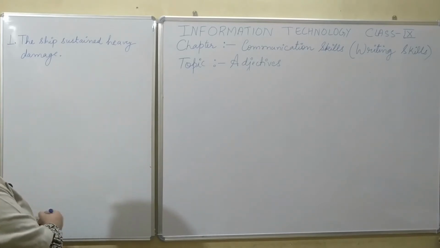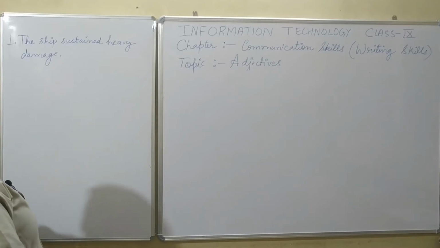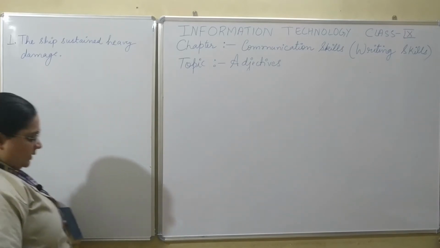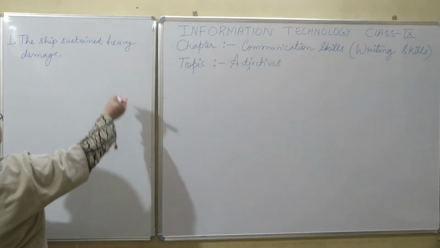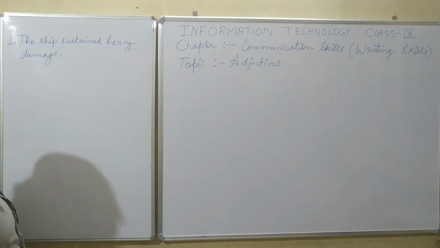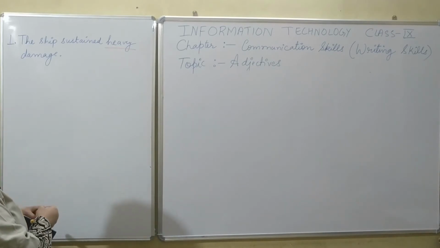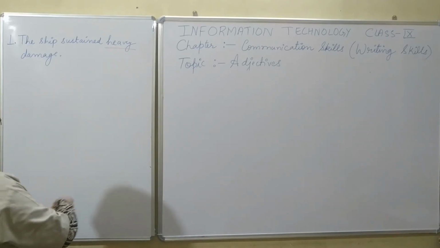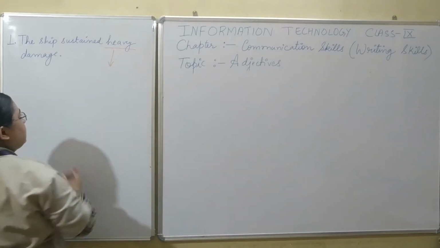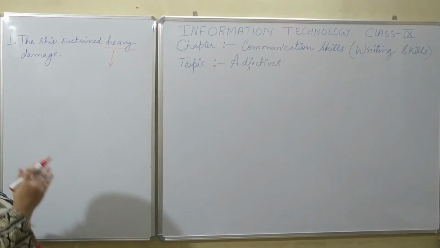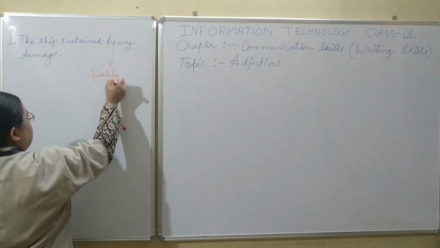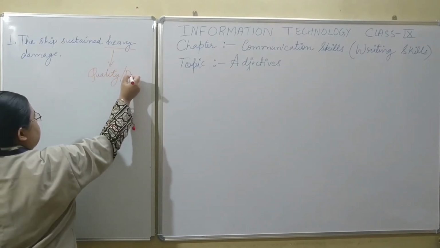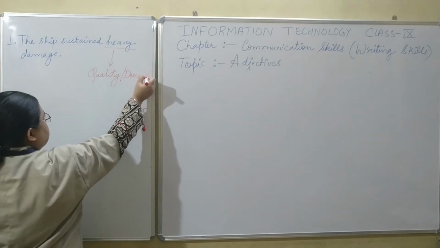So you can see the first sentence here, the ship sustained heavy damage. So what is the adjective over here? Let me point out the adjective. So the adjective here is heavy, and it is of which type? It describes the type of damage. So you can write adjective of quality or descriptive adjective.